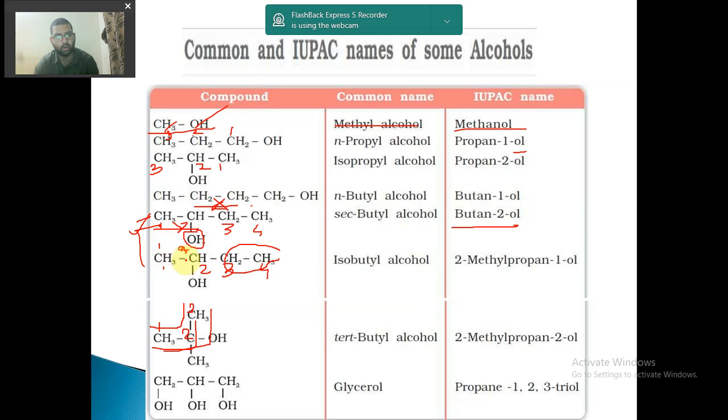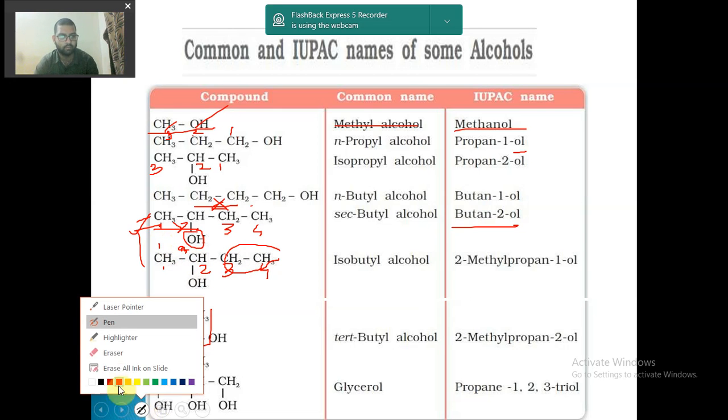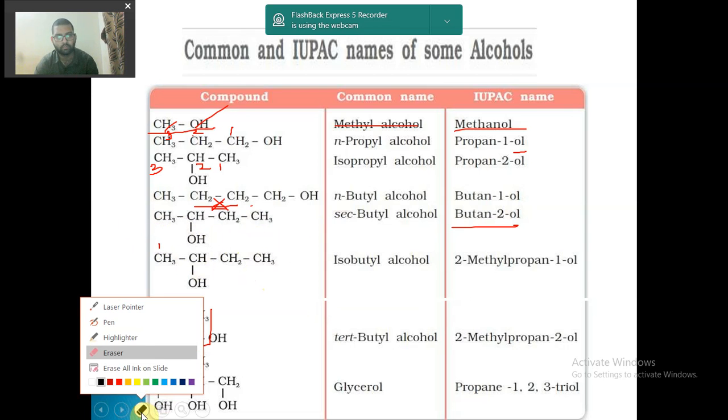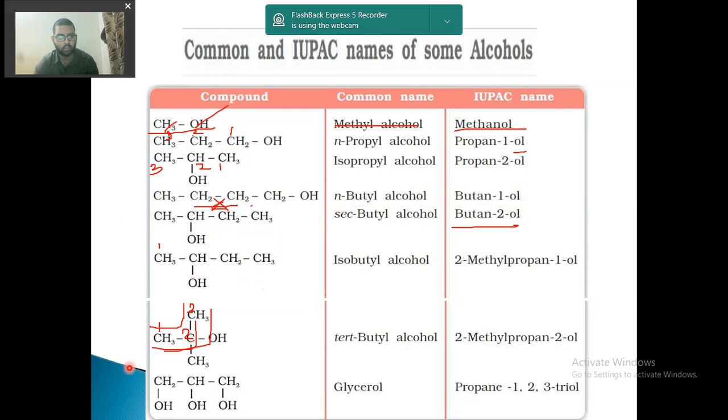Now we have to select the longest chain of carbon atoms. So this is where the trick is. This one is clear. So the longest chain of carbon atoms, considering this as a methyl group, will be this. So 1, 2.